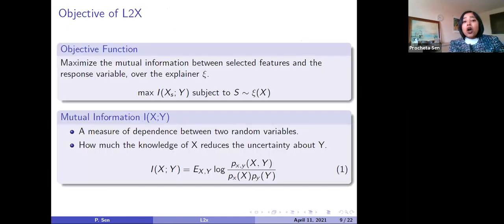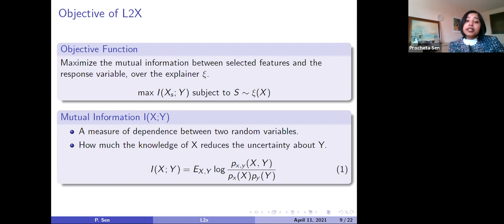So what is the objective function for the L2X model? In the L2X model, we try to maximize the mutual information between the selected features and the output response variable over the explainer xi. Mathematically, it tries to maximize I of XS, Y, where XS is the subset vector that we have chosen, subject to S being chosen from xi of X. So what exactly is this mutual information?